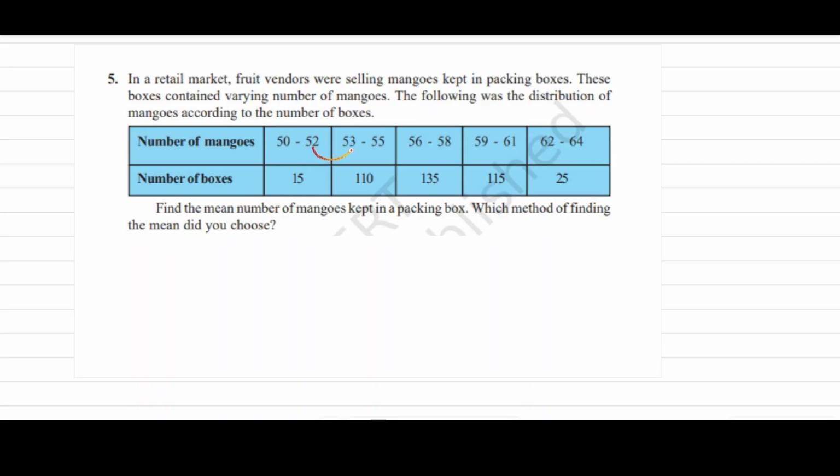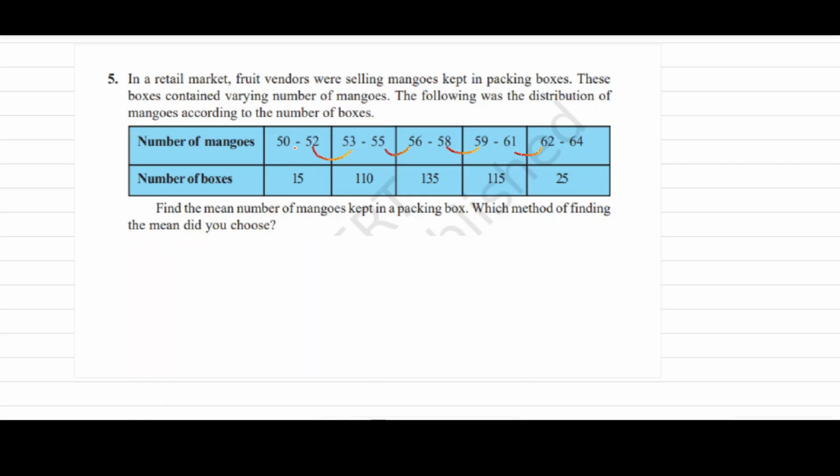Here the number is not continuous. Before this, questions 1 to 4 were all in continuous order. Here it is not continuous, so we should make a continuous arrangement. If we want to arrange it continuously, look at this: if we go back from 53, this will be 52.5, and if we go forward, this will be 52.5.